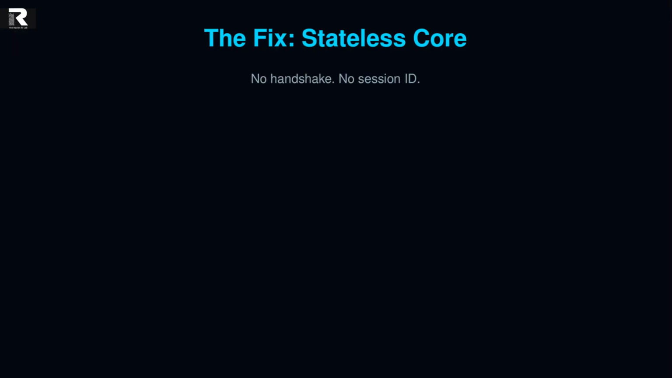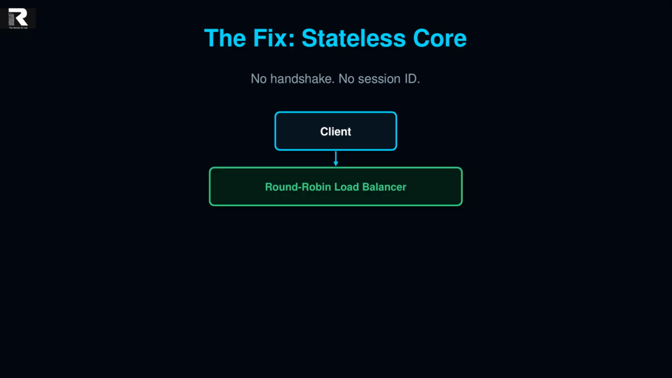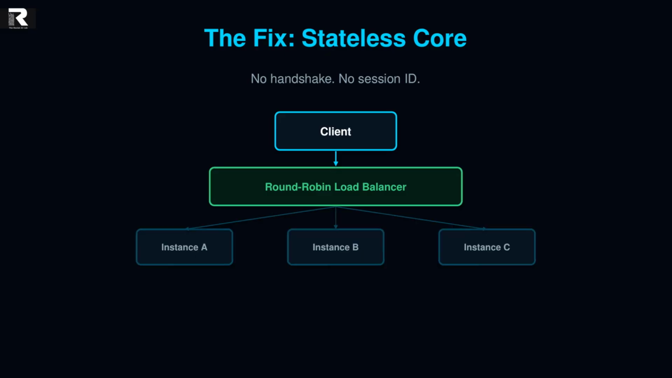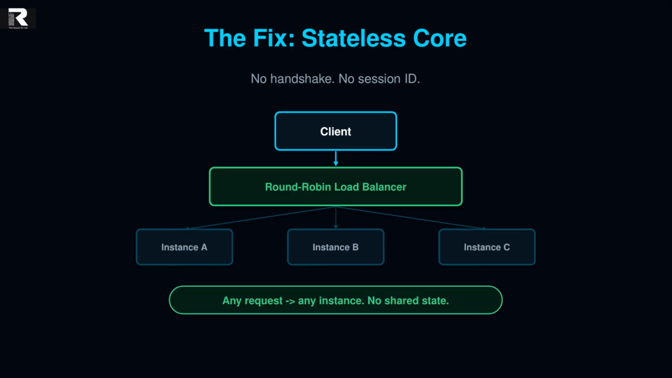The headline change. MCP is now a stateless request-response protocol. No handshake, no session ID. Every request is self-describing. It carries its own protocol version and client identity right in the payload. There's an optional server discover call if a client wants capabilities up front, but it's not required. The result? Any request can land on any server instance behind a plain round-robin load balancer. No shared state, no sticky routing.